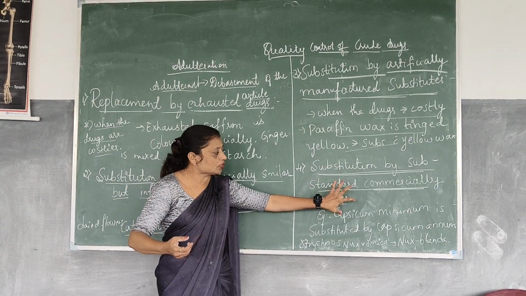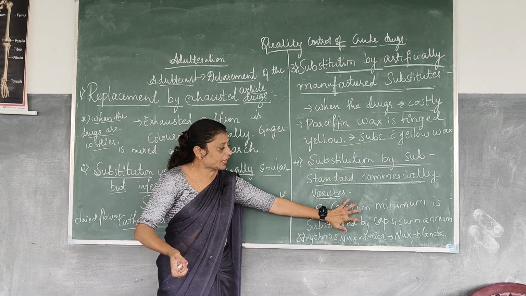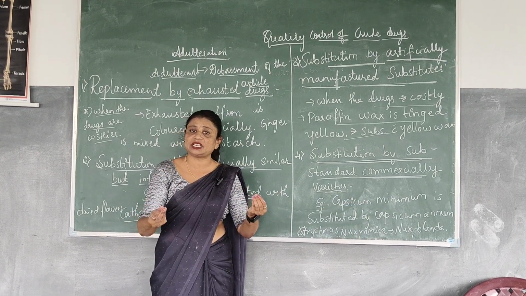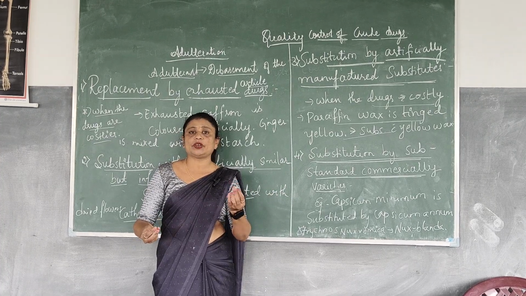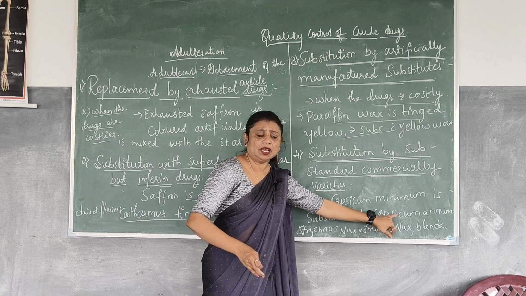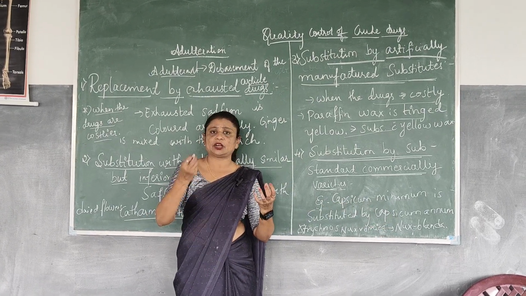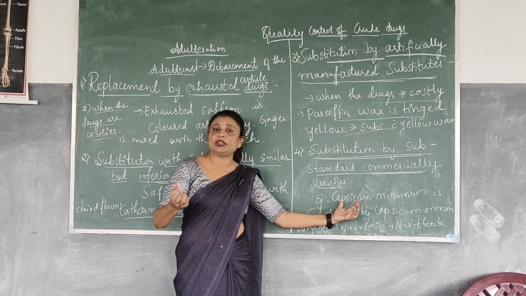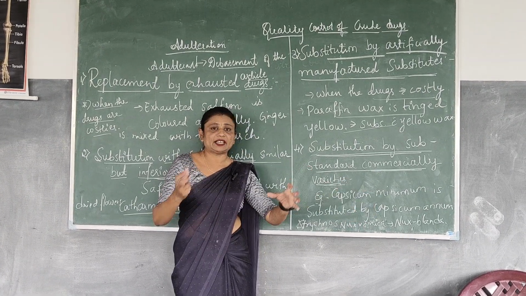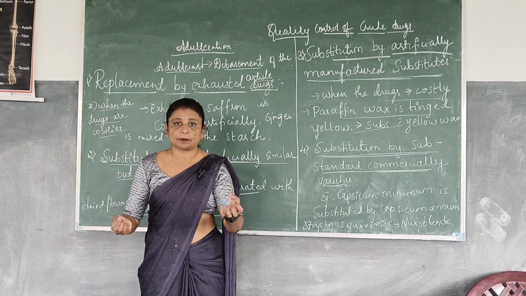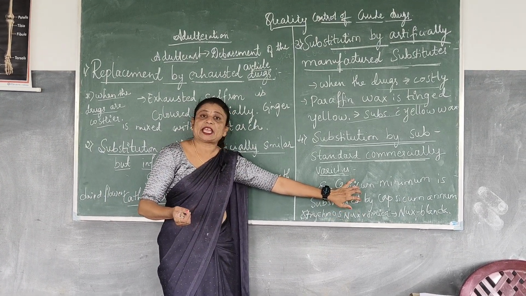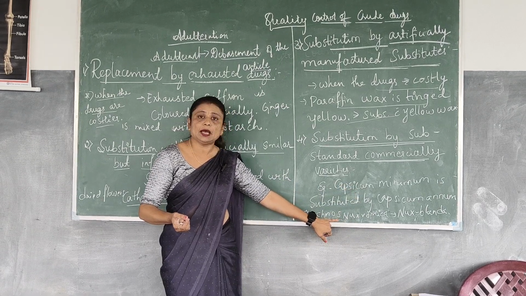So in that case, what they are doing is, for example, if you take Capsicum minimum, it is nothing but the red chilies. Whatever red chilies we are seeing, the original red chili will be of very bright red color. And this Capsicum annum will be of poor quality, meaning the color of the Capsicum annum will be very light when compared with the original red chili. So in that case, to get more profit and more commercial value, the Capsicum annum is mixed with the Capsicum minimum and sent into the market.